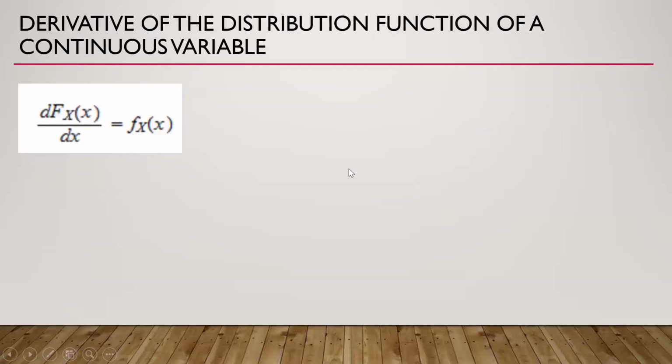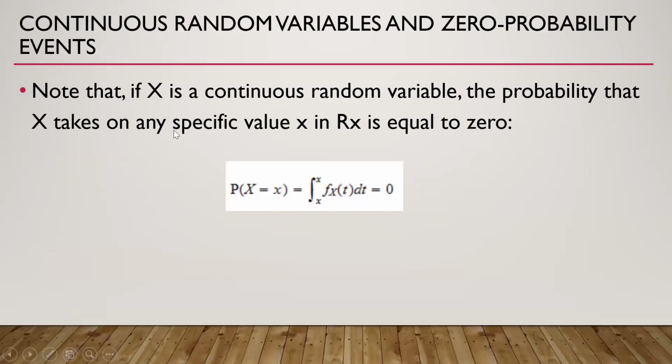Then the derivative of the distribution function of a continuous variable. If we differentiate the distribution function, we get the probability density function. Note that if x is a continuous random variable, the probability that x takes on any specific value x in the support is equal to 0.